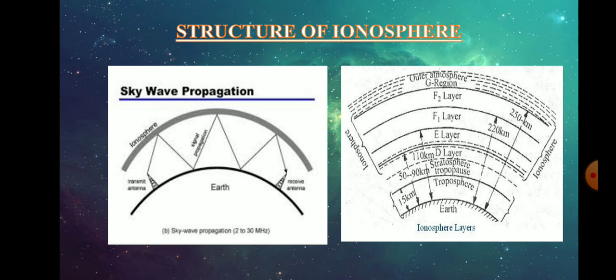So if we see how the propagation is taking place in the leftmost figure, we find that the sky waves are reflected from some of the ionized layers and reflect back or return back to the earth's surface either in a single hop or in multiple hops of reflection. By hop we mean a jump.